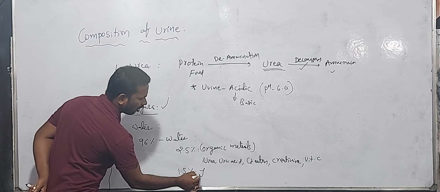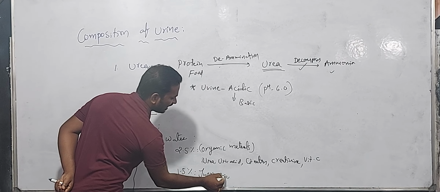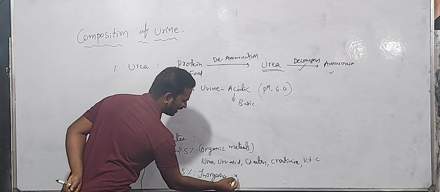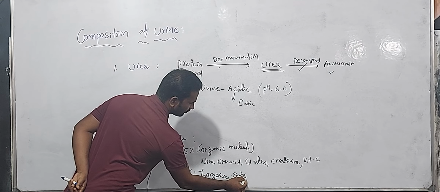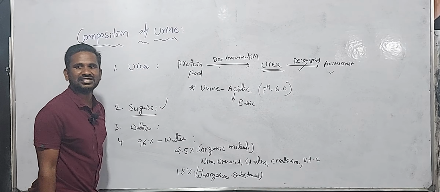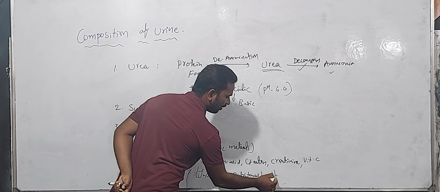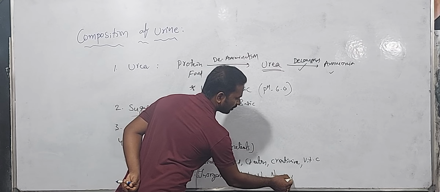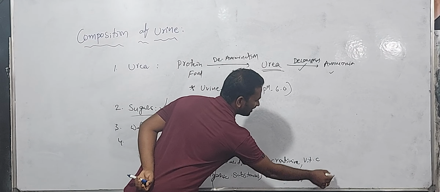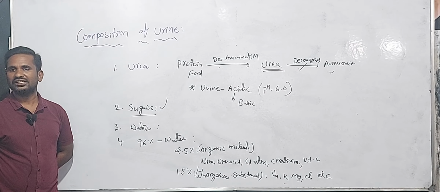And then 1.5% inorganic materials are also there, inorganic substances. What are the inorganic substances present in our urine? Like sodium, potassium, magnesium, chlorides, etc. These are also present in our urine. Do you understand up to here?